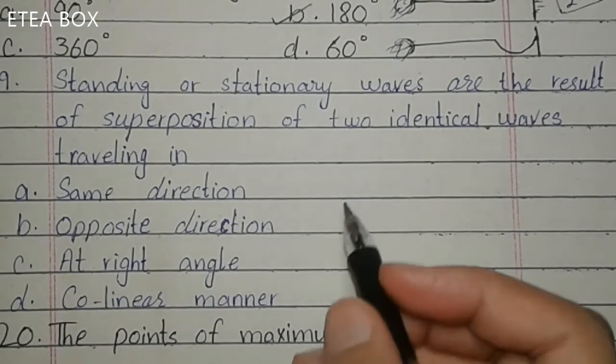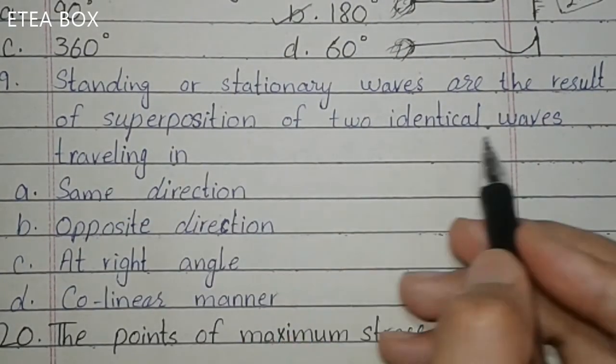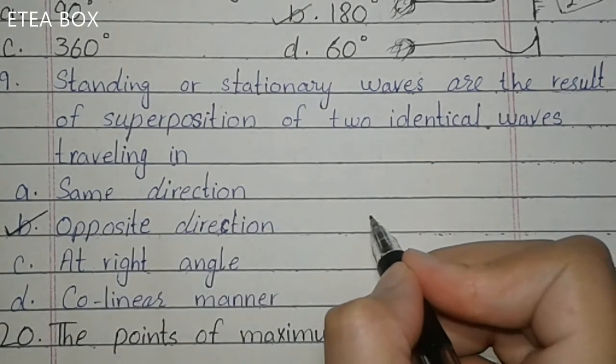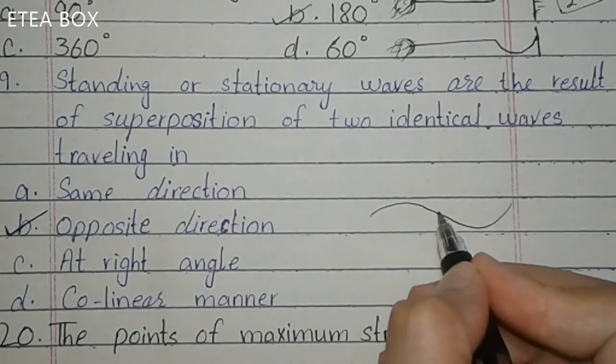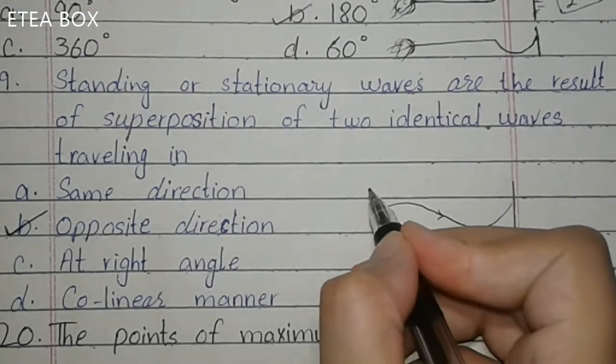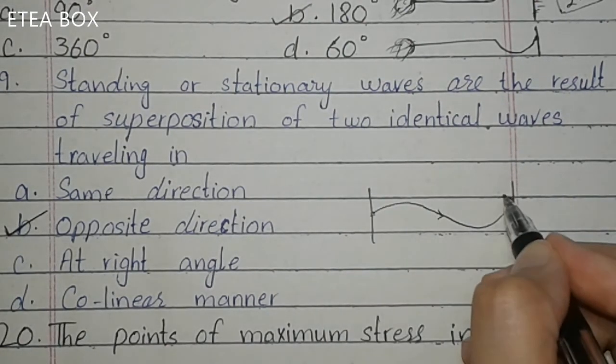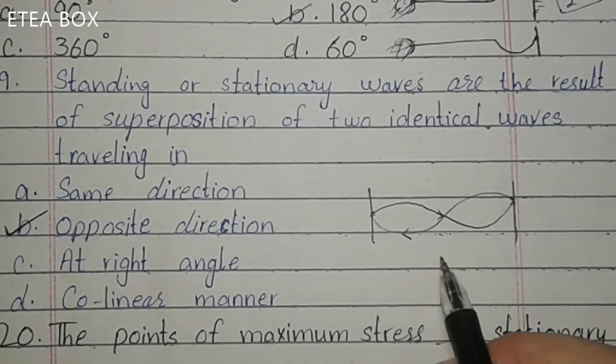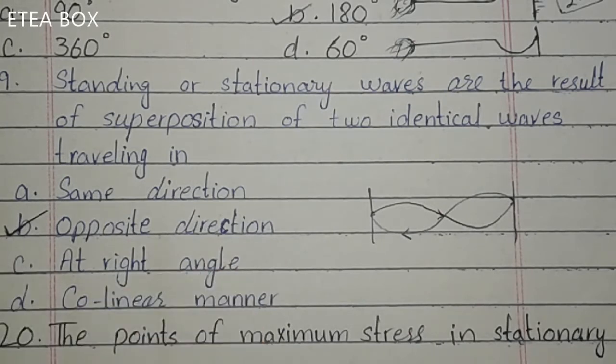Standing waves or stationary waves are the result of superposition of two identical waves traveling in the opposite direction, okay? In case of standing waves, one wave comes in this direction, okay, like here, and another wave comes in this direction, okay? So the direction is opposite, that's why the stationary waves form, okay? So here option B is correct.